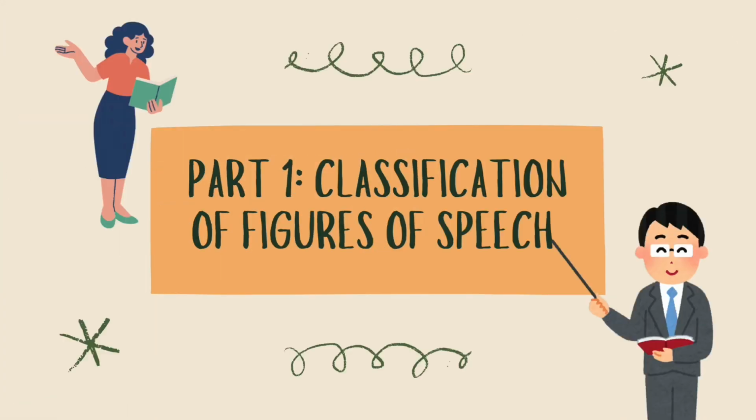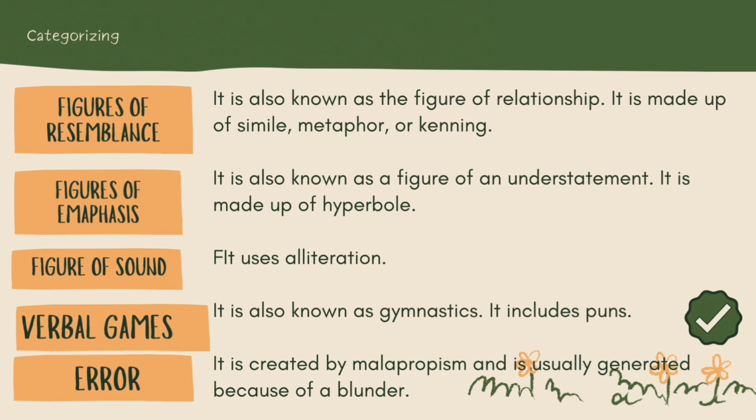Part 1: Classification of figures of speech. Figure of resemblance, also known as the figure of relationship, is made up of simile, metaphor, or kenning. Figures of emphasis, also known as figures of understatement, is made up of hyperbole.